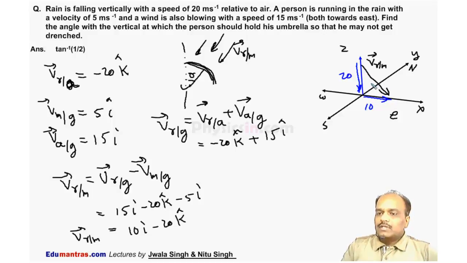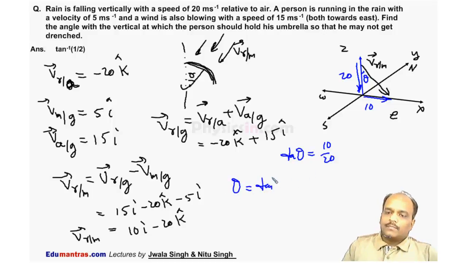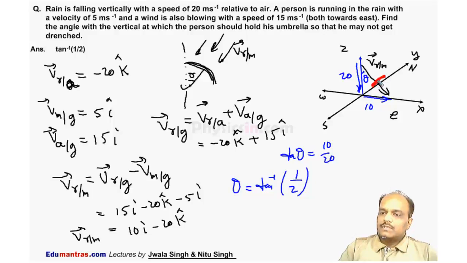So this angle theta is, I can say tan theta is 10 by 20, or theta is tan inverse of 1 by 2. So this man will hold the umbrella like this. This is the umbrella with the vertical, this angle is theta. So he will hold the umbrella at an angle theta with the vertical.